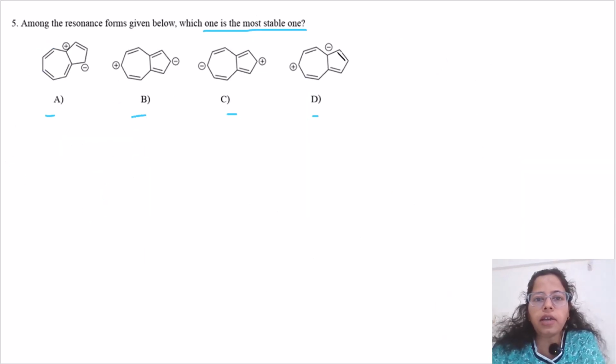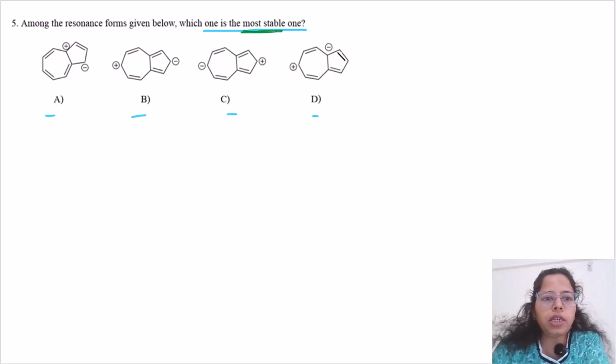Now in the question, it is asked that out of these 4 resonance structures, which one is the most stable one? Let's check these structures. You can see here in A, we have 3 double bonds and a positive charge for the 7-membered ring, and then we have only 1 double bond and a negative charge on the 5-membered ring. No, this cannot be stable, because the 5-membered ring, the 6 pi electron rule is not satisfied.